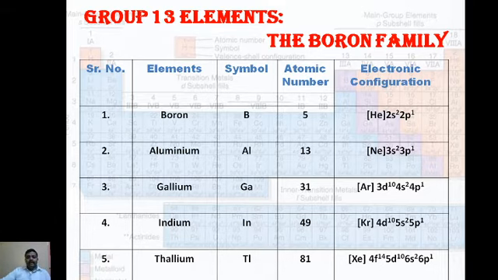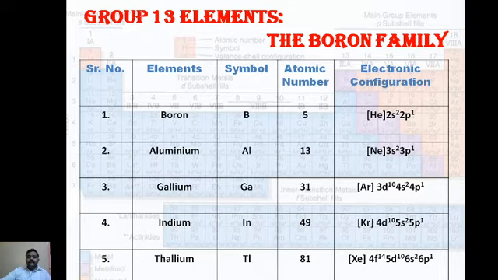Aluminium, symbol Al, atomic number 13. Similarly, the nearest lower noble gas element in the periodic table is neon, atomic number 10, and the remaining electron distribution is 3s2 3p1. Then take gallium, symbol Ga, atomic number 31. Its electronic configuration is [Ar], argon with atomic number 18, and the remaining electrons are distributed as 3d10 4s2 4p1.